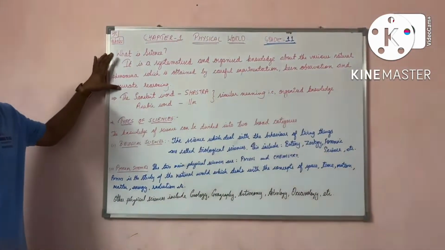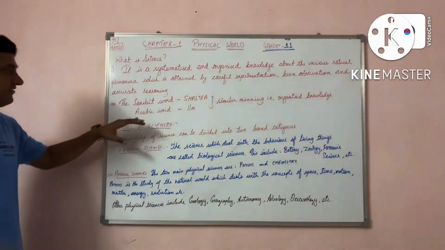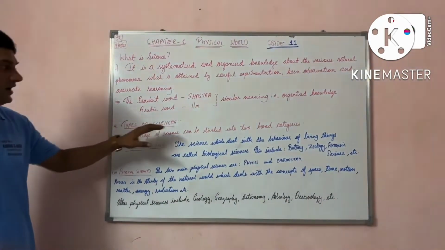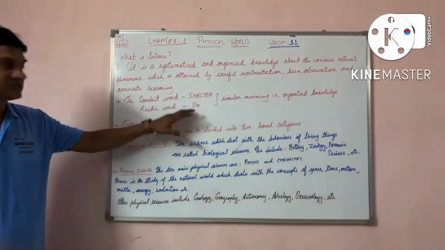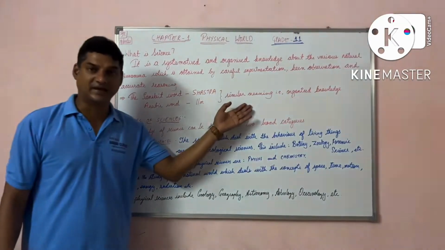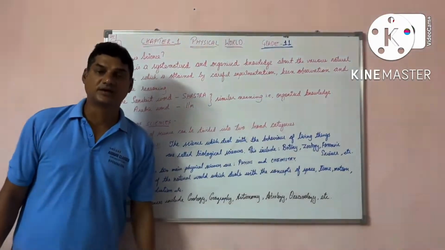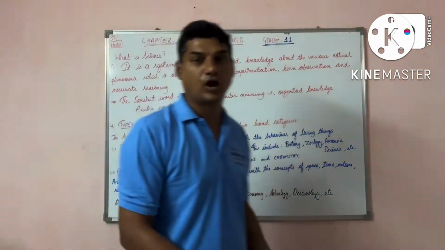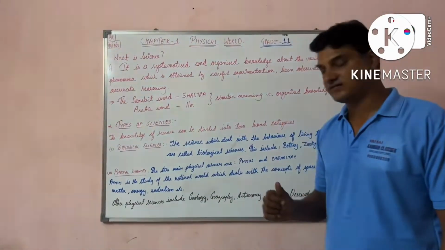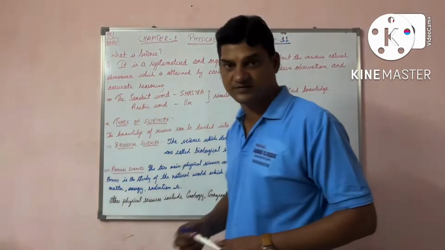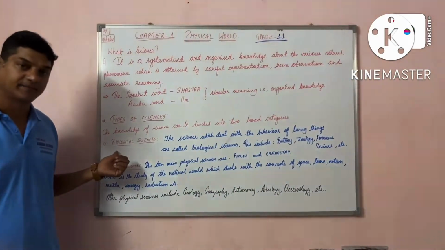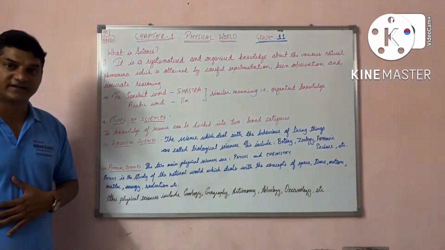This is called science. It has derived from the Sanskrit word Shastra along with the Arabic word Ilm. Shastra is a Sanskrit word and Ilm an Arabic word, which have a similar meaning, organized knowledge. So science is an organized knowledge. Here we have types of sciences. We have classified the types of sciences into two. What are they? Biological science, and the next one is physical science.